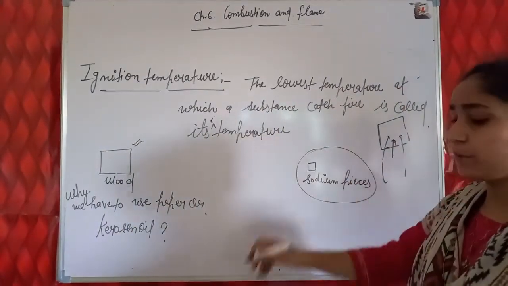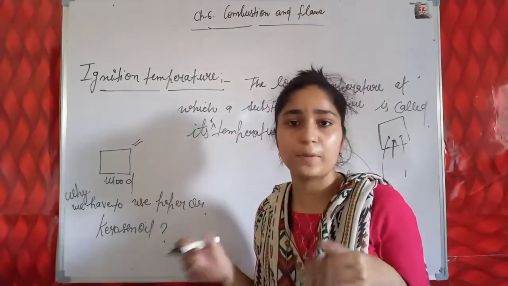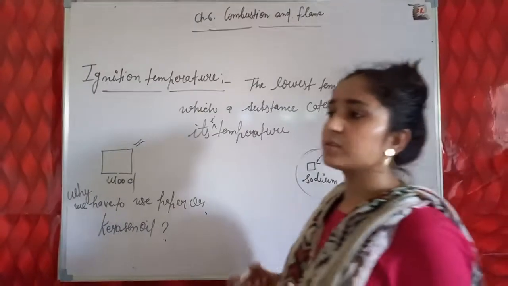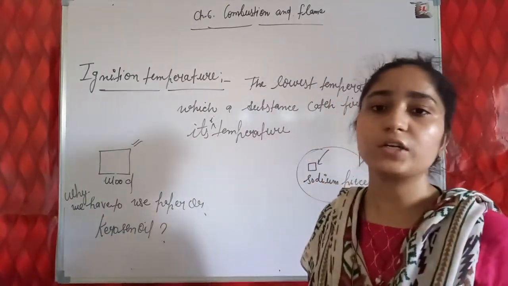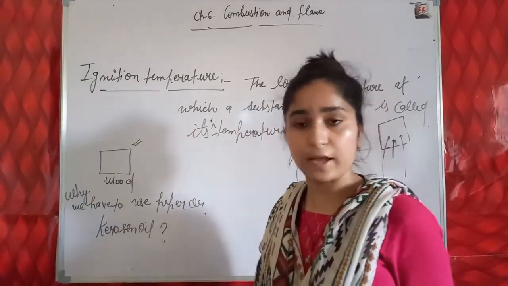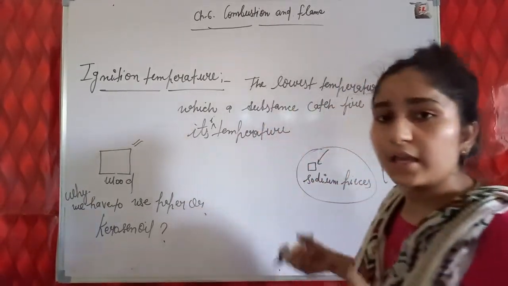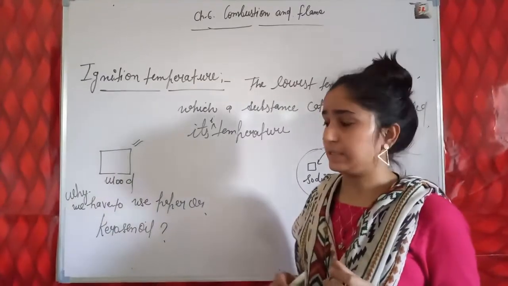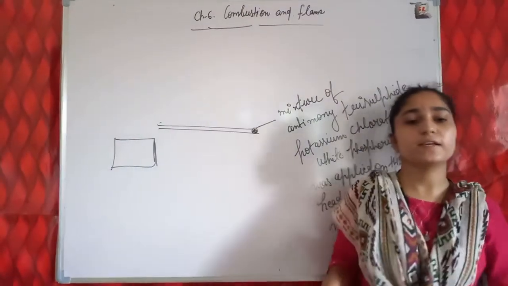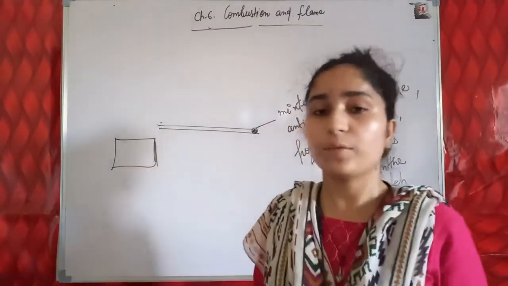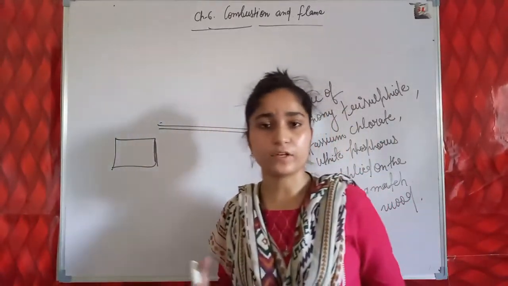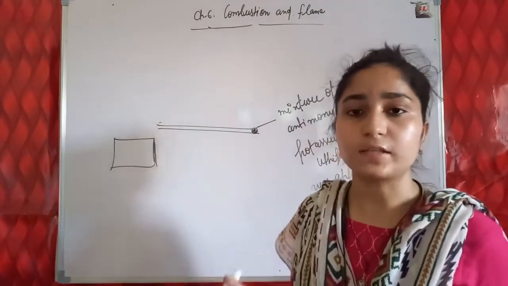Next is the sodium piece. If we put a sodium piece at room temperature, the sodium piece catches fire by itself, because sodium has a very low ignition temperature, below room temperature. So the room temperature acts as the ignition temperature for sodium pieces. Students, by understanding ignition temperature, you may have understood that different combustible substances have different ignition temperatures at which they start burning.